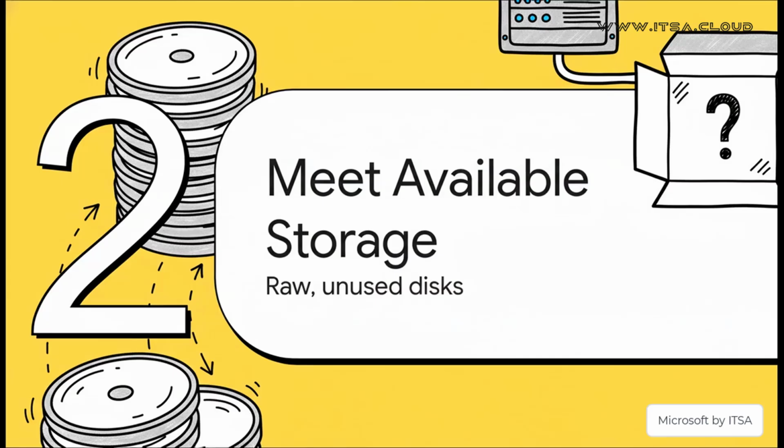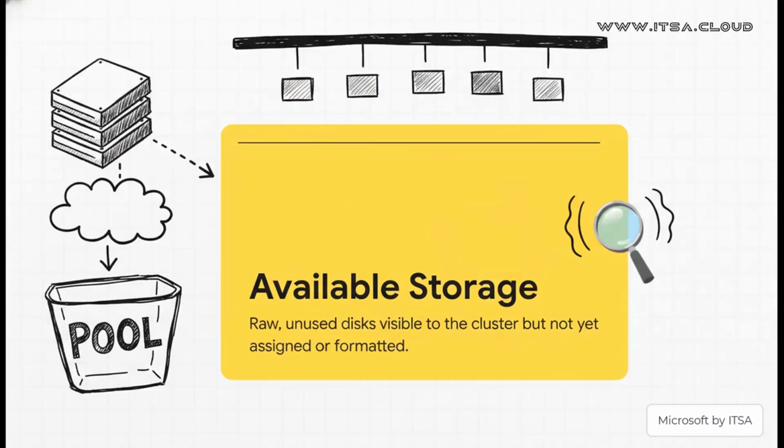The moment you introduce a brand new disk to your server cluster, it shows up as available storage. It's just sitting there, full of potential, but it hasn't been given a job yet. And available storage is pretty much exactly what it sounds like. All the servers, every node in the cluster, can see these disks. But they're basically sitting in this shared pool, totally unformatted, totally unassigned. It's just raw, untapped capacity waiting for instructions.